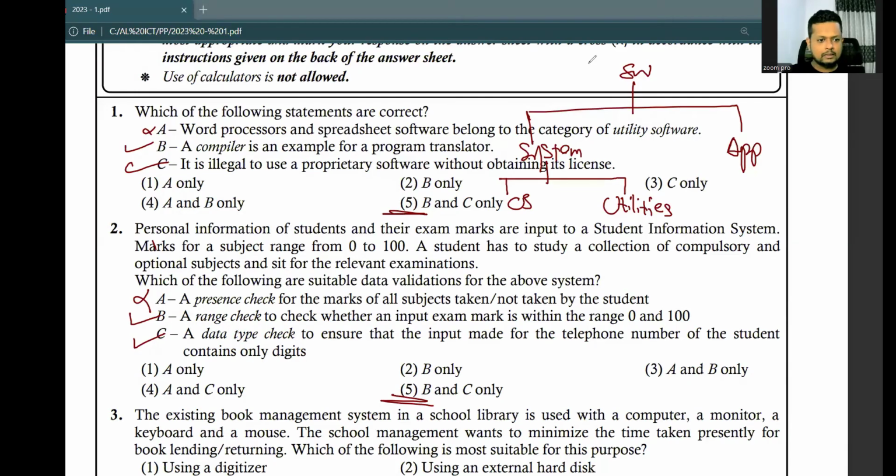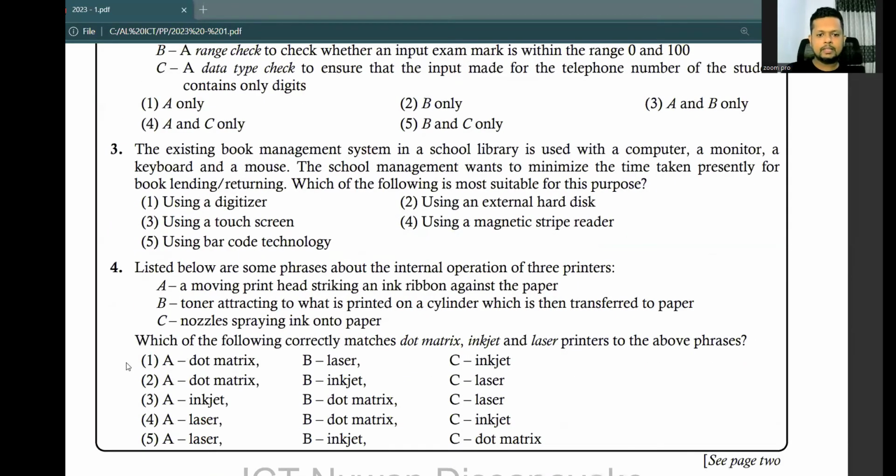All right, so let's check the third one. The existing book management system in a school library is used with a computer, a monitor, a keyboard, and a mouse. The school management wants to minimize the time taken presently for book lending and returning. Which of the following is most suitable for this purpose?